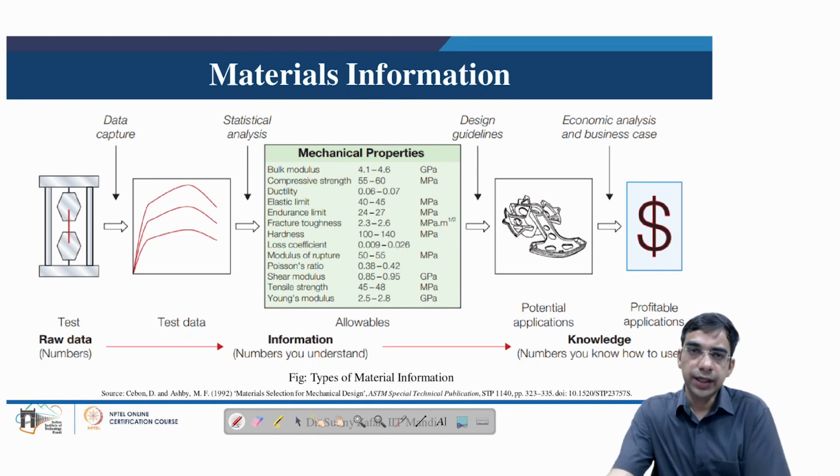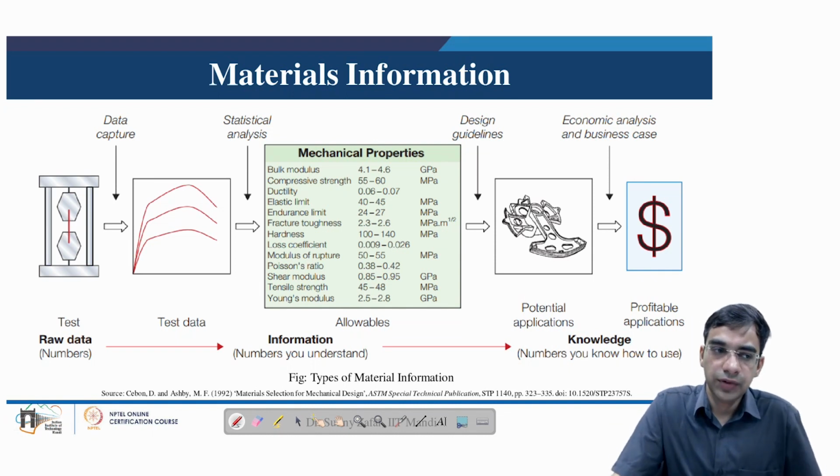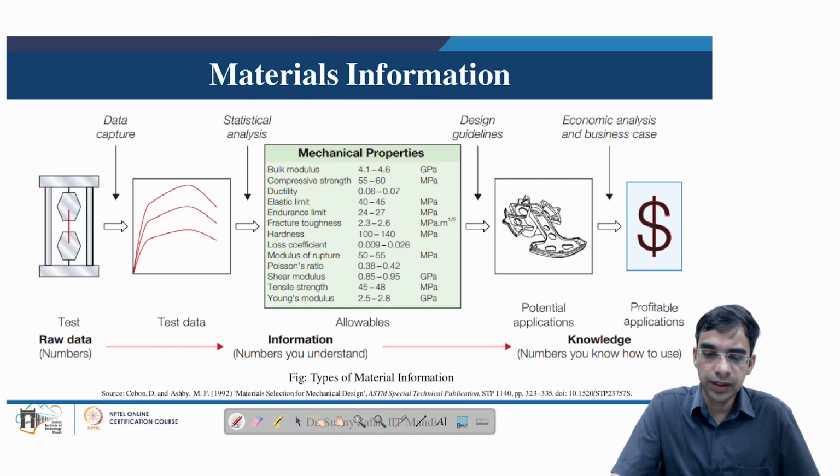So after understanding all these basics of the manufacturing processes, it is important to understand how the different material properties influence the manufacturability of any product.